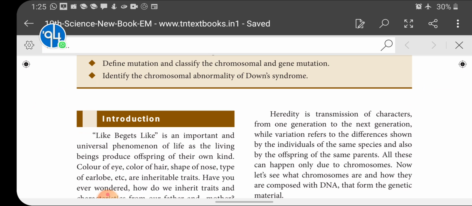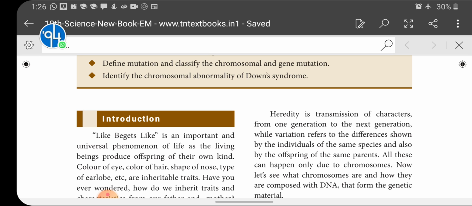So how the characters are transferred from parents to offspring, you know very well. That is through a gamete. The gametes, in sexually reproducing organisms and also in asexually reproducing organisms, have chromosomes in the nucleus. A chromosome consists of a sequence of DNA.